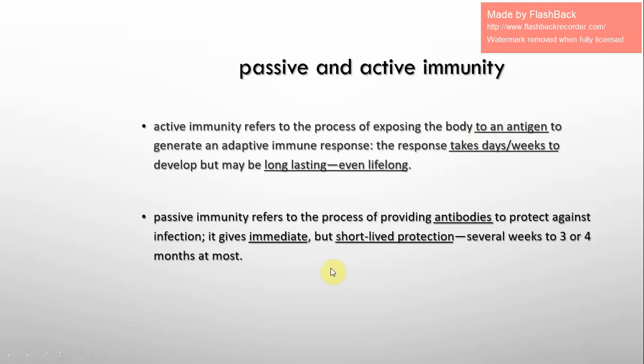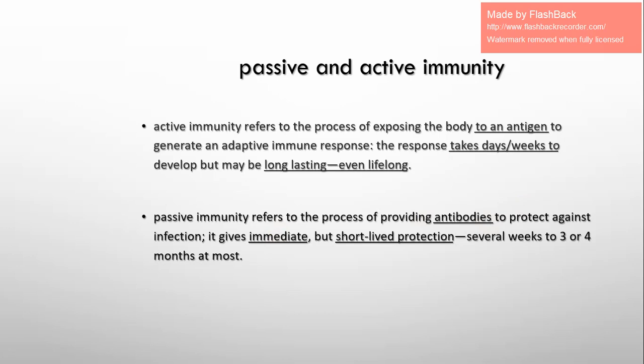Let's go to passive. Passive is when the body is given already made antibodies. So this is immediate, because once the antibodies are injected inside the body, they go and fight the antigen directly, because they have already been made. So the body doesn't need time to make them.